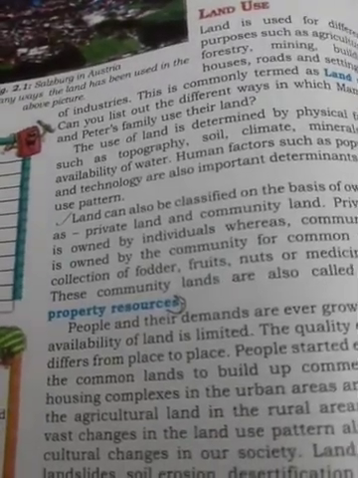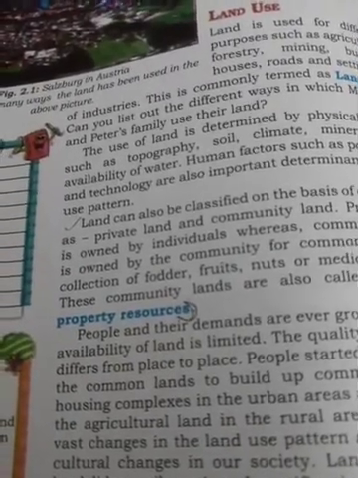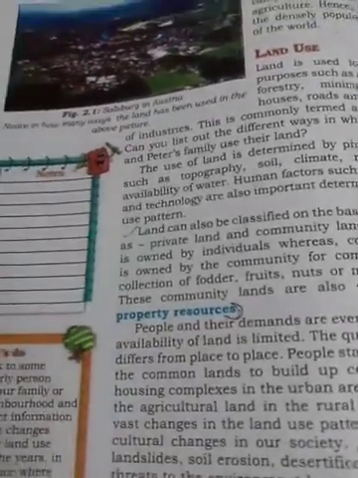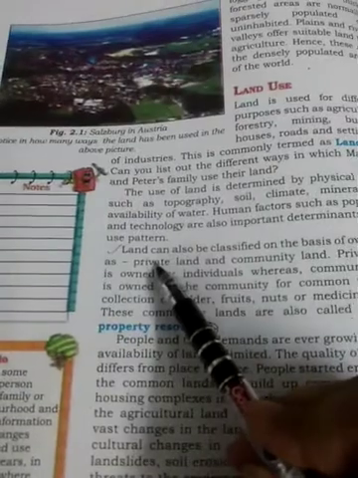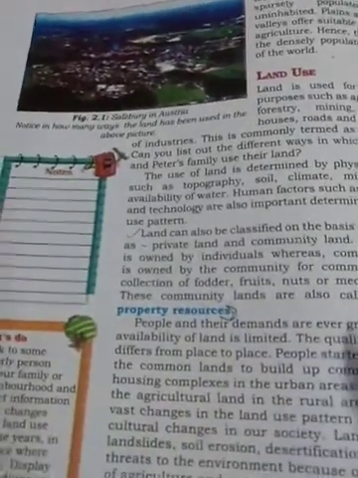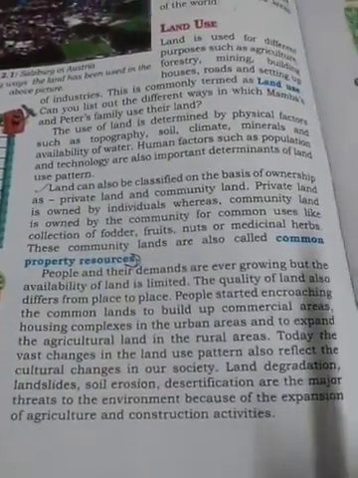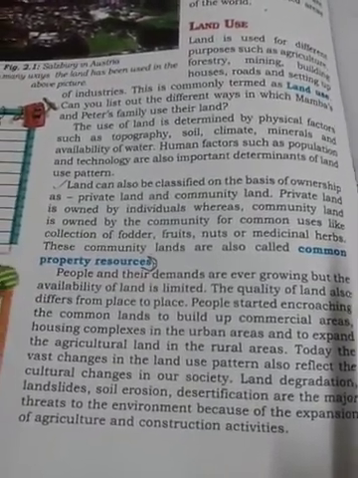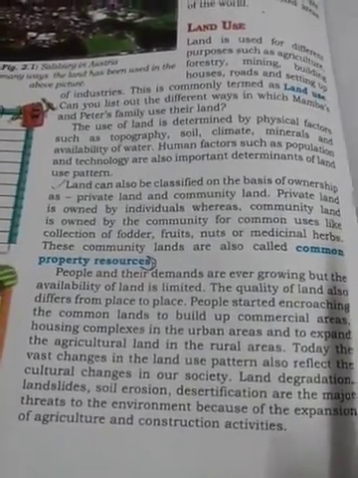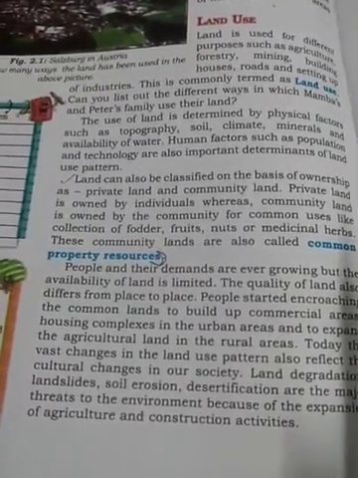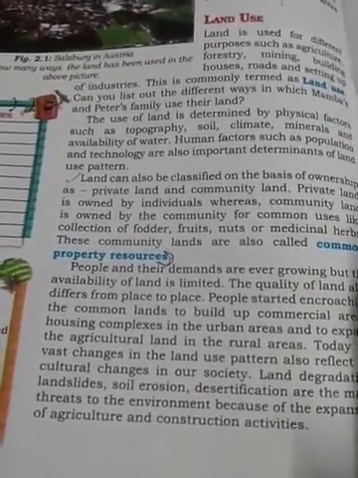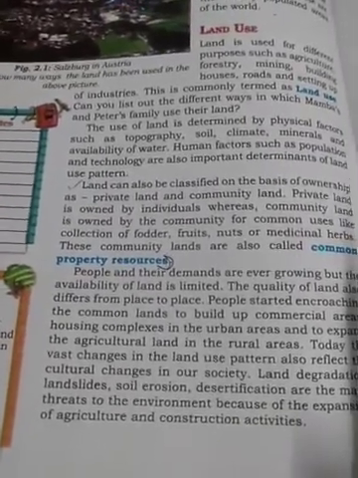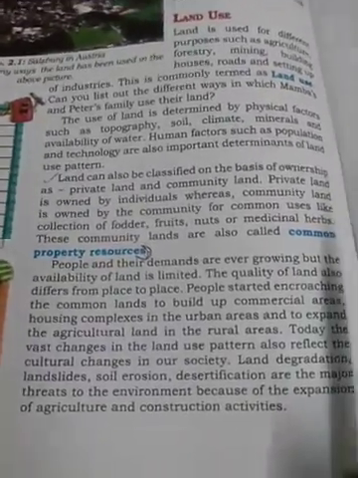People want to live in that area where they can get maximum facilities, may be provided by nature or by the government. Land can also be classified on the basis of ownership as private land and community land. Private land is owned by individuals, whereas community land is owned by the community for common uses like collection of fodder, fruits, nuts or medicinal herbs. These community lands are also called common property resources.